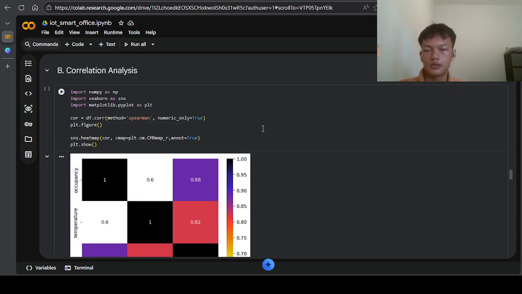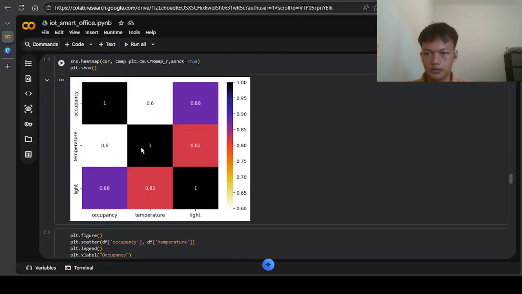Okay, for the correlation analysis, I use the Spearman method, and here's the analysis. The correlation between the occupancy and the temperature is 0.6, while the occupancy and the light is 0.88. It is all positive, so whenever the occupancy goes higher, the temperature and the light also go higher.